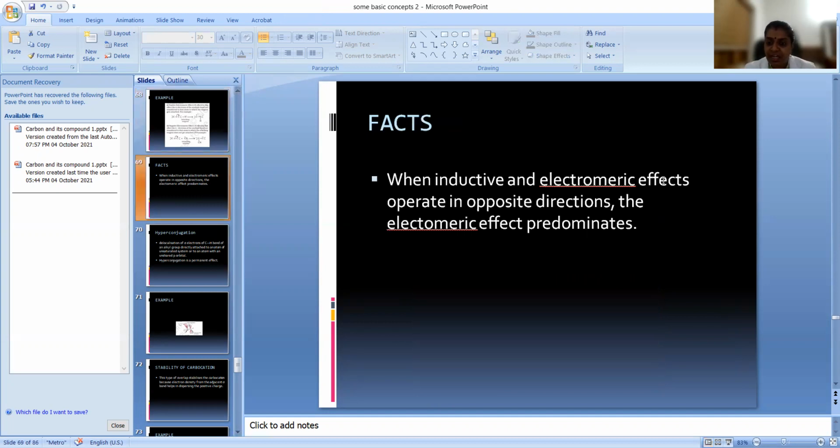Now, when inductive effect and electromeric effect operate in opposite directions, so already in the first inductive effect itself, we learned that inductive effect is weak compared to electromeric effect. So if inductive effect and electromeric effect have an opposite effect, who will be winning here? Electromeric effect, because that is stronger compared to that of inductive effect.